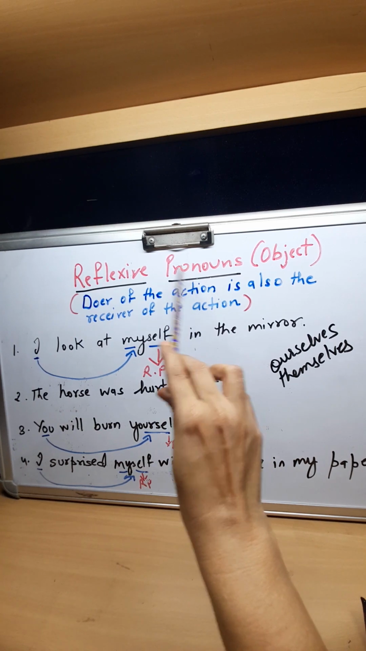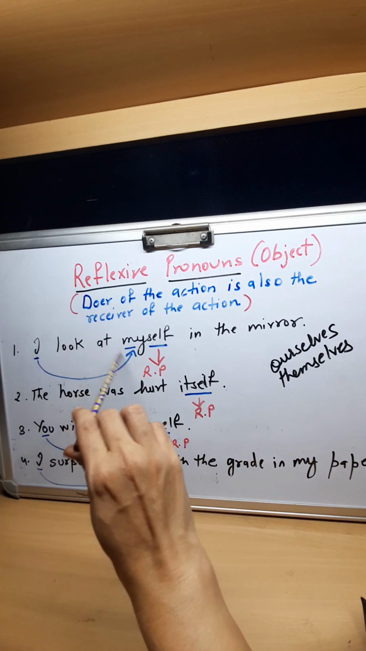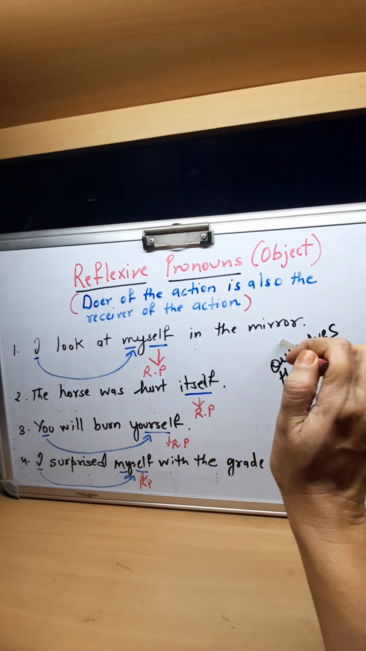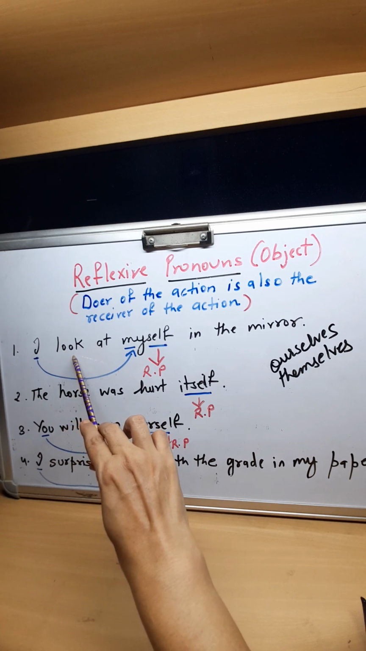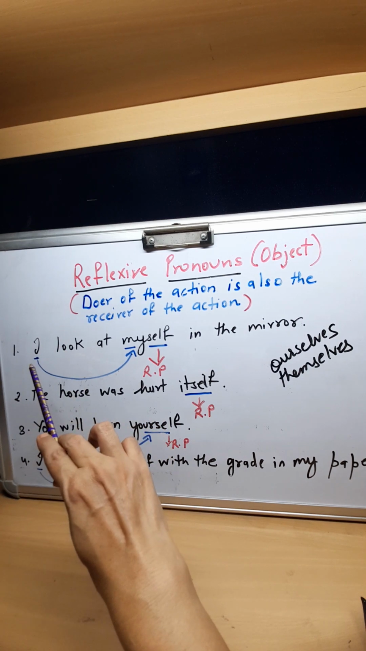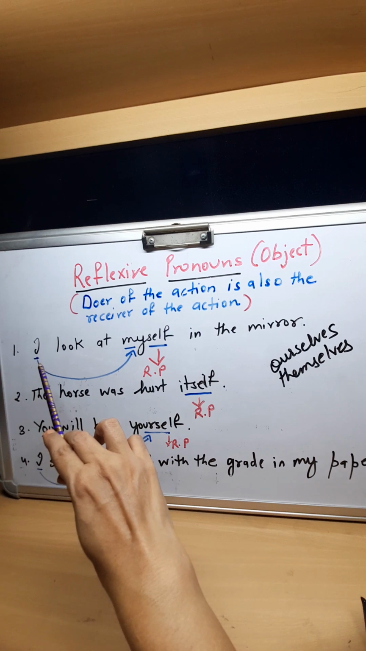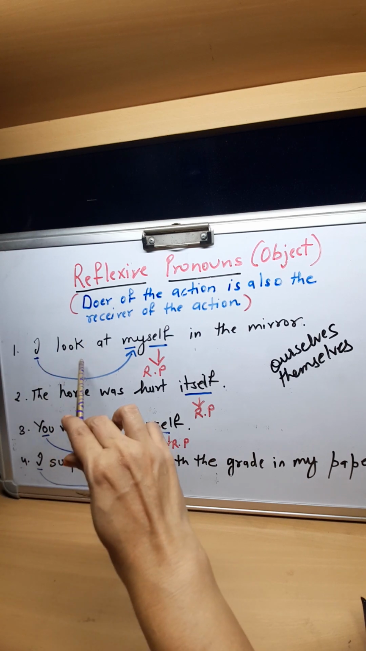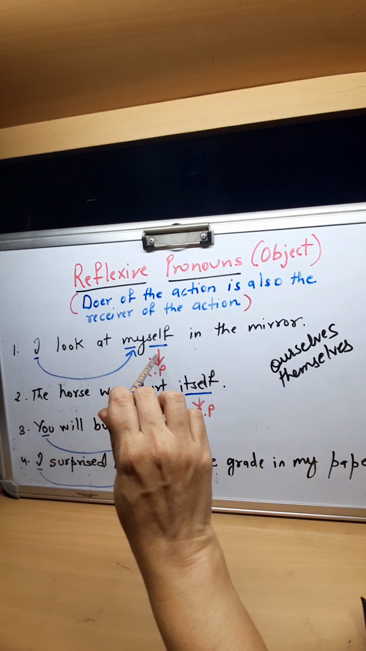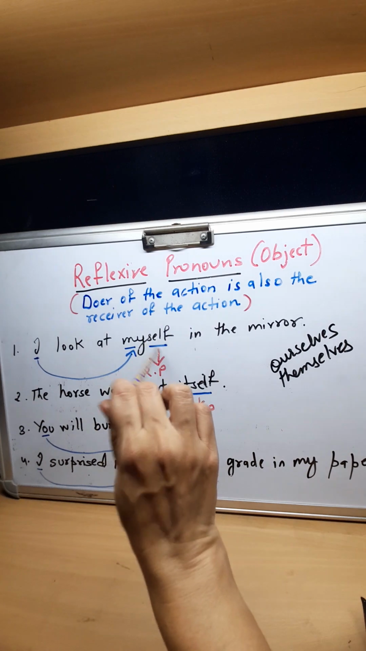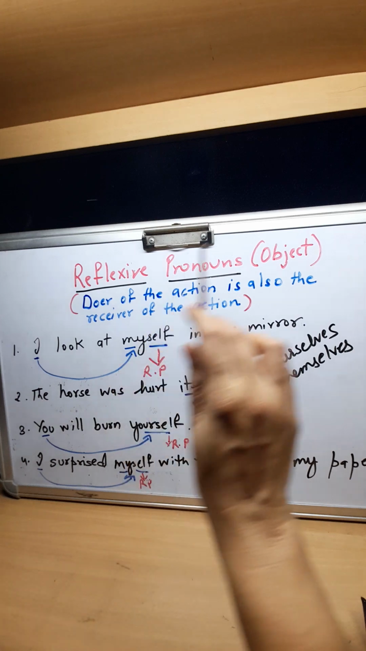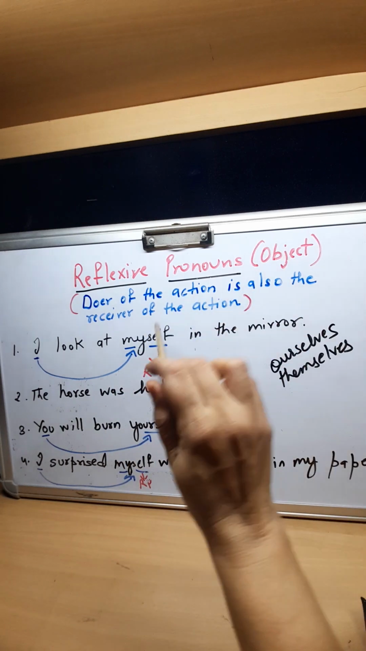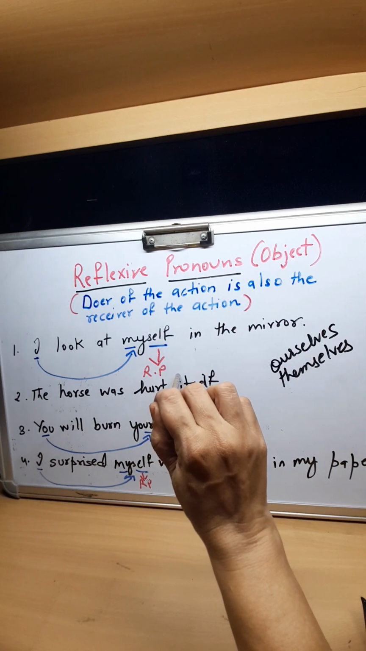So if the example is, I look at myself in the mirror. So what is the action? The action is looking. And who is doing the action? I is doing the action. And who is receiving the action? I look at myself. So myself is receiving the action. So that means myself has become as an object. So myself is a reflexive pronoun.